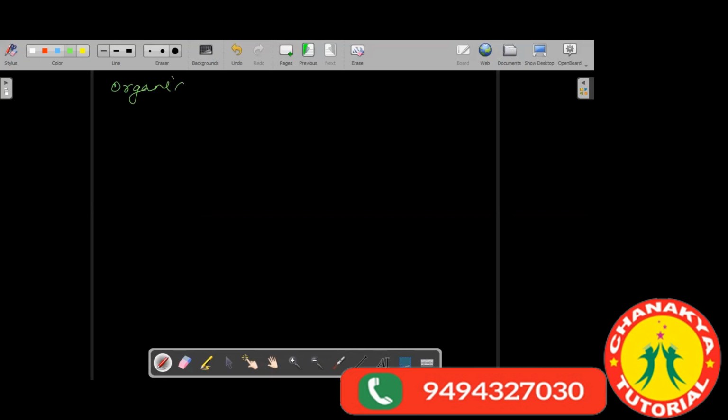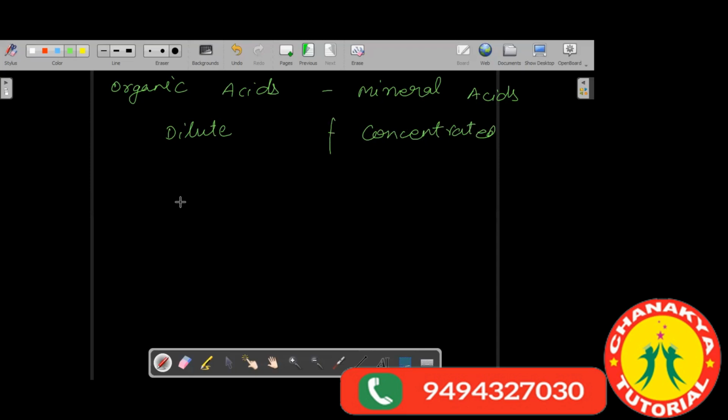This is what we have done up to now. Then there are two other words you also hear: dilute and concentrated. Also you hear about weak acid and strong acid.